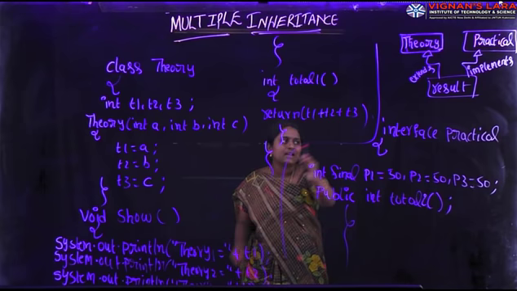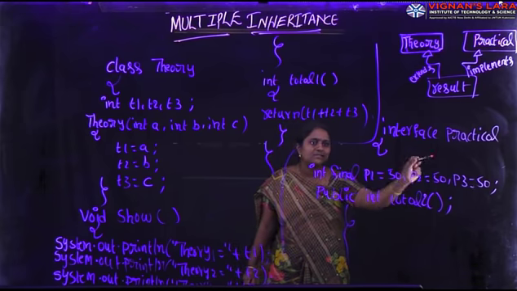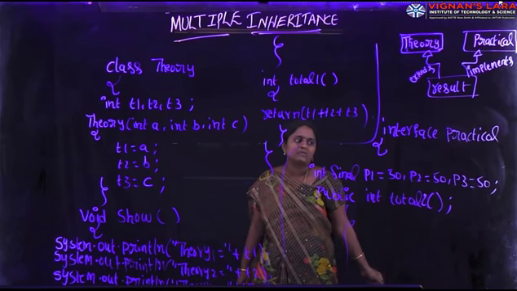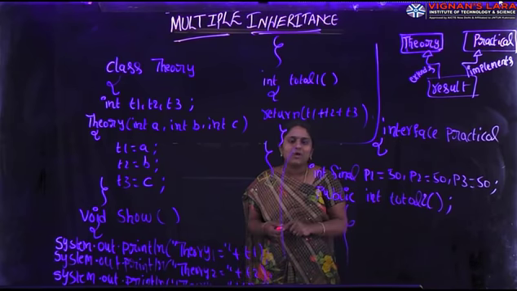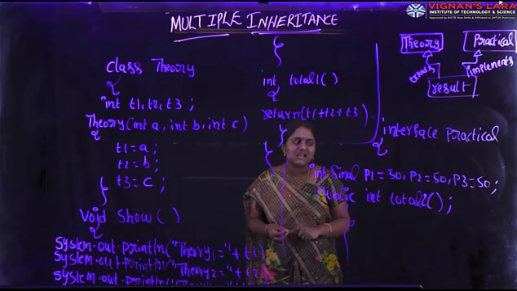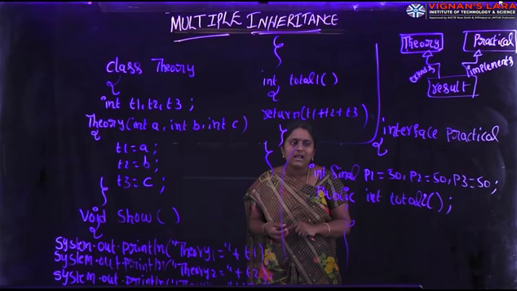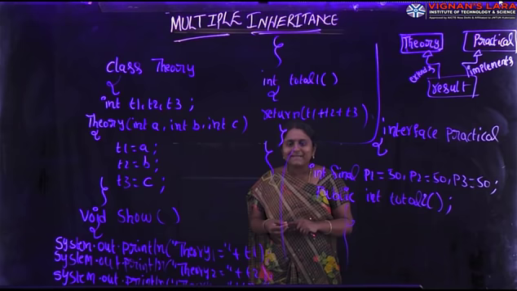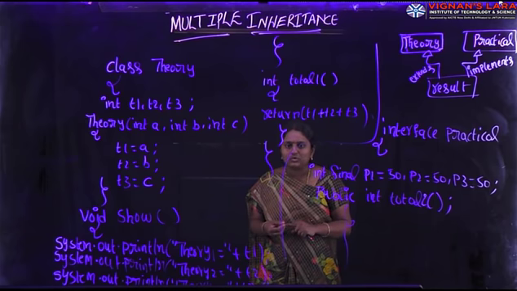Here theory is the class, practical is the interface. In the interface practical, I have already declared three variables P1, P2, P3, practical marks 1, practical marks 2, practical marks 3. At the time of the declaration stage, I can initialize a value to the variable, because P1, P2, P3 are final variables. Default initialization is not applicable to final variables.